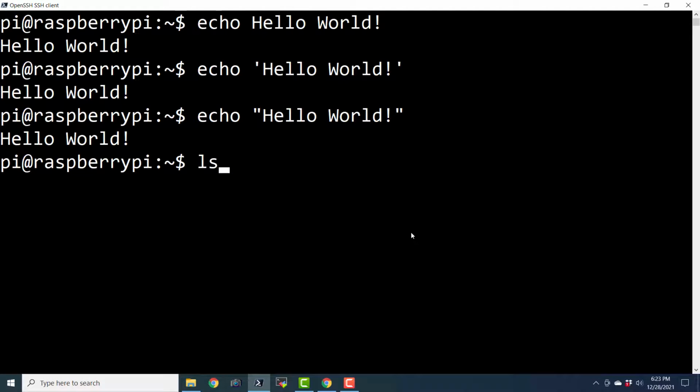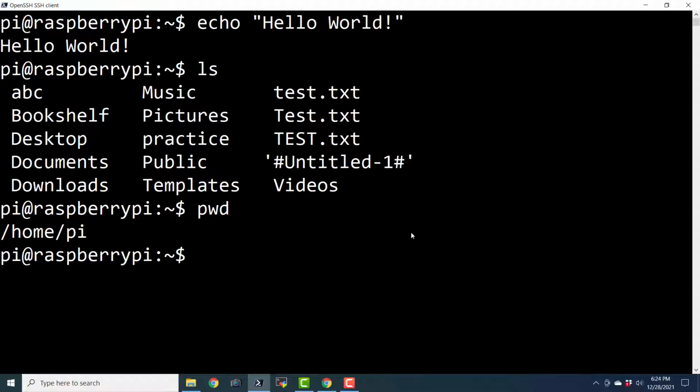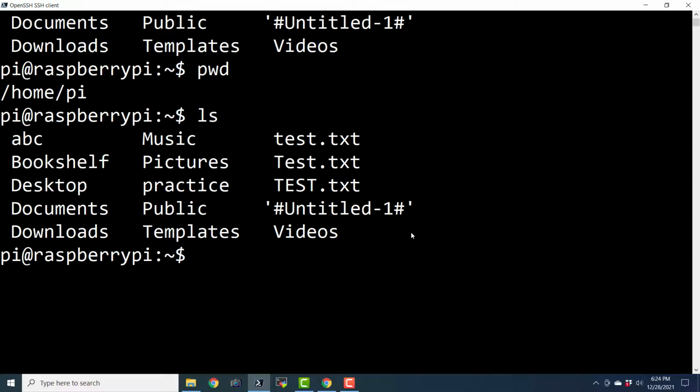We can also say ls. It is going to print the list of the current files in the current location. Currently we are in this directory, home pi. So I was saying that ls shows us all the list.